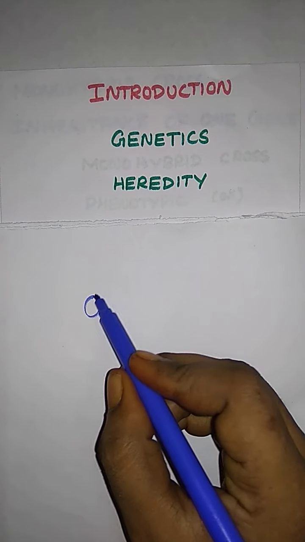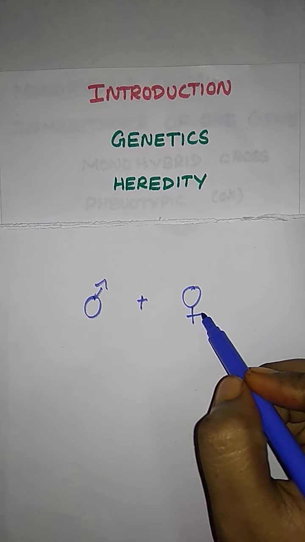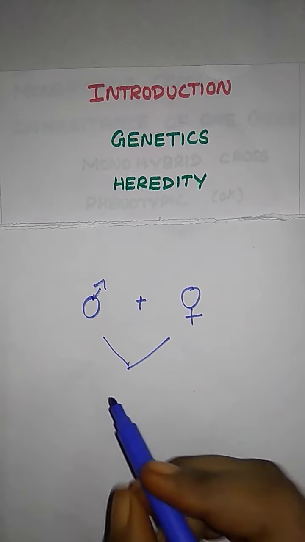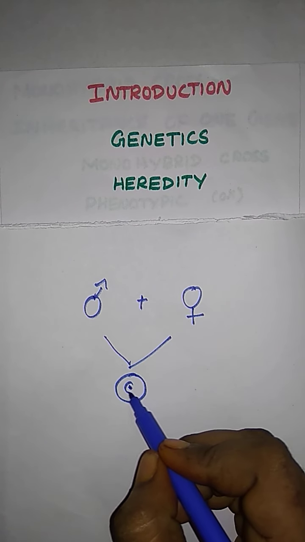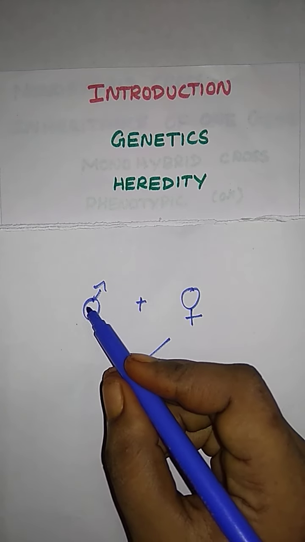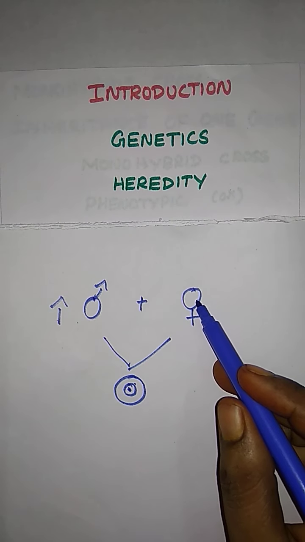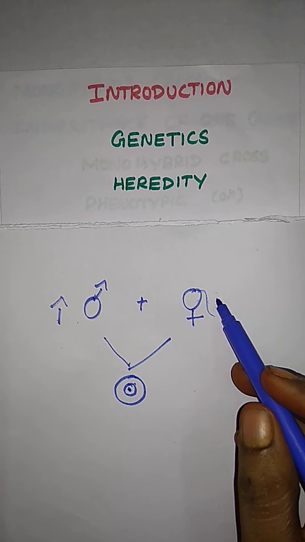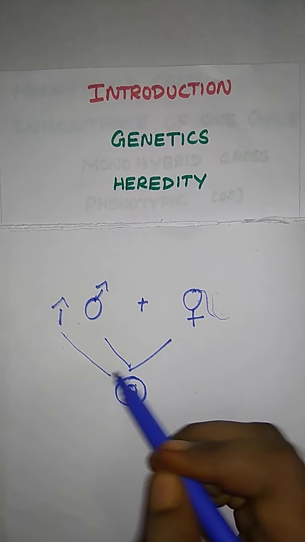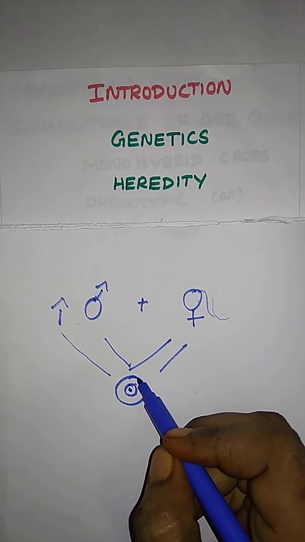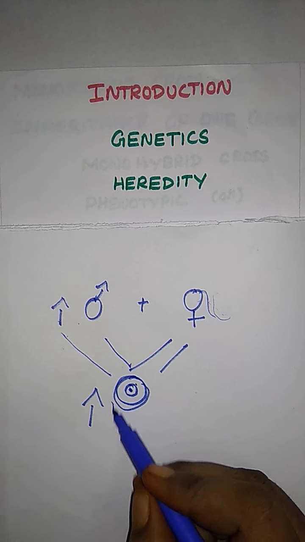Here they are, this is the what? A male, and here fused with the female. That is the sperm and egg, they are fused together to form a zygote, right? Maybe a male is tall in nature or a female has lengthy hair, so they are carrying two characters. So the baby has both characters, grown as a tall baby with lengthy hair also.